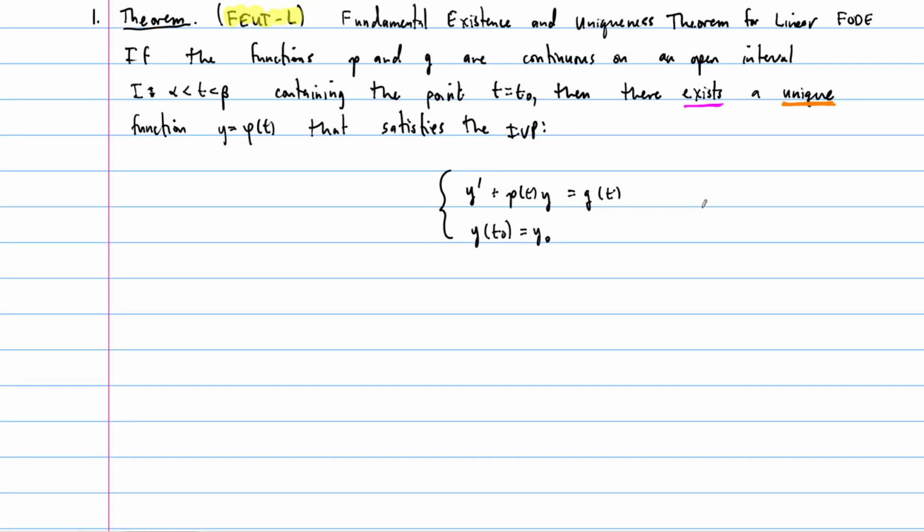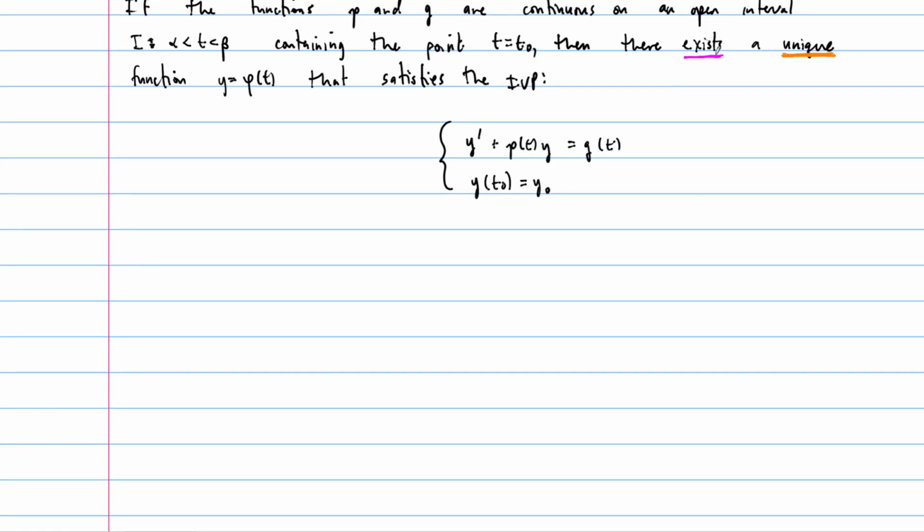Okay, so we'll talk about existence and uniqueness theorems a lot moving forward. Let's talk about the sketch of the proof for this linear version. So this is a theorem. All theorems should be proved when possible. Now, it's not necessarily within the scope of this class to prove every single thing that we talk about, but we'll at least talk about how to prove the things that we can prove.